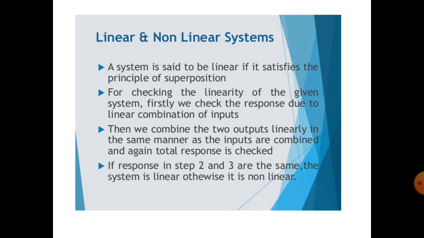So I repeat, a system is said to be a linear system if it satisfies the linear superposition principle and homogeneous equation. If the system does not obey the principle of superposition and homogeneous equation, that system is called a non-linear system. The superposition principle means the weighted sum of inputs is equal to the weighted sum of outputs.